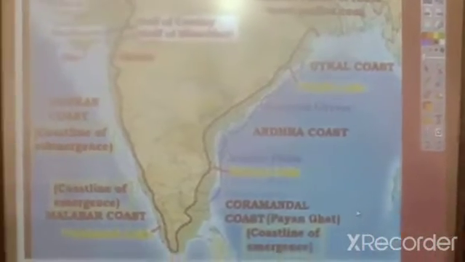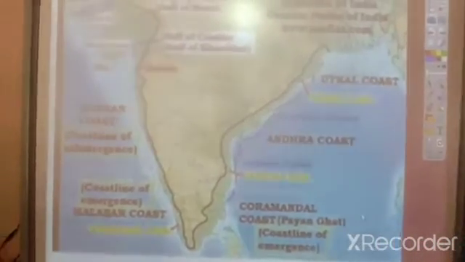I will ask questions to you, children. Are you ready to say the answer? Say true or false. Listen carefully. The first question: the eastern and western coastal plains of India meet at Lakshadweep. Is it true or false? Your answer is false. The eastern and western coastal plains of India meet at Kanyakumari.